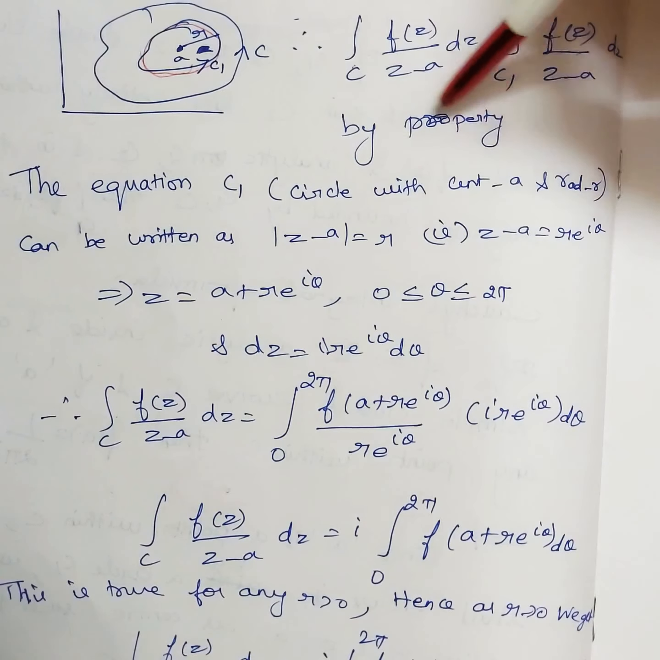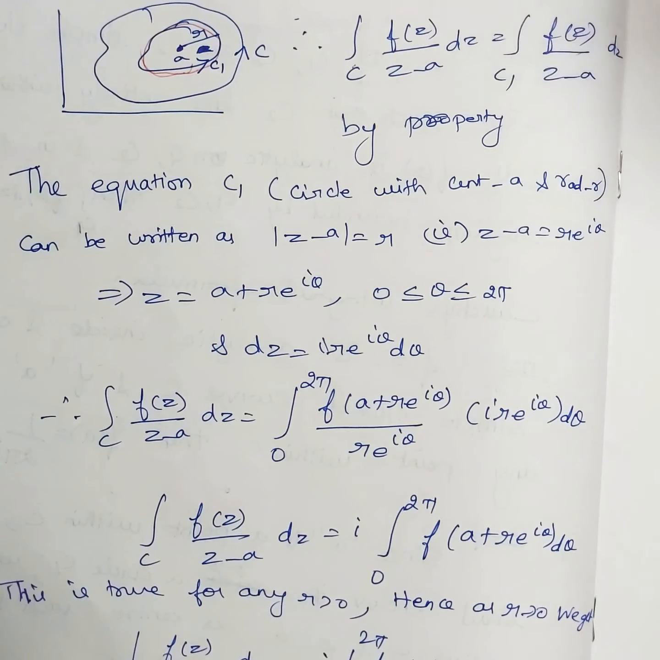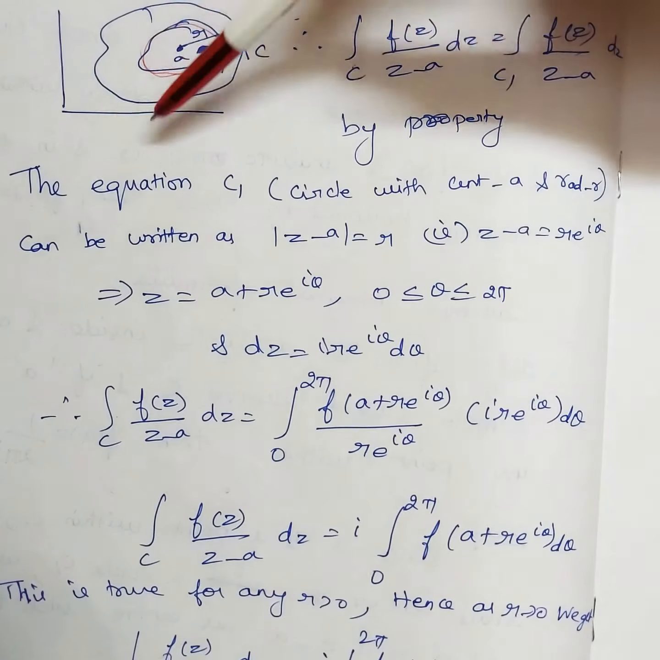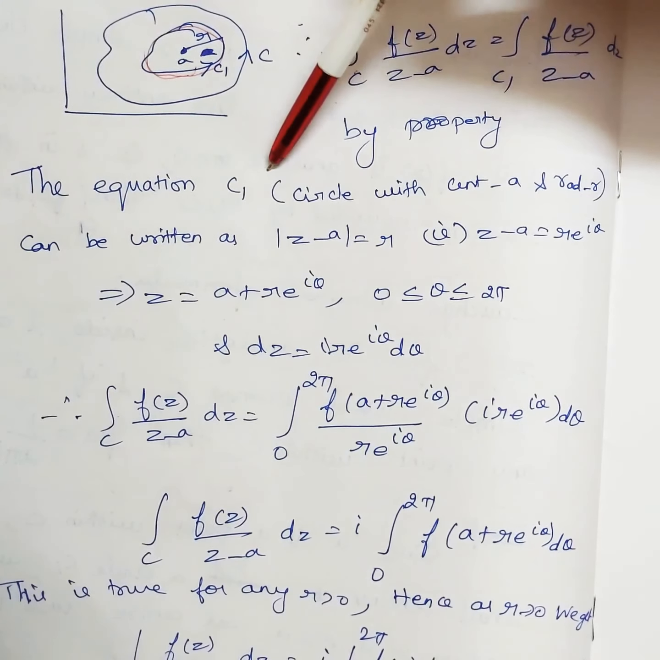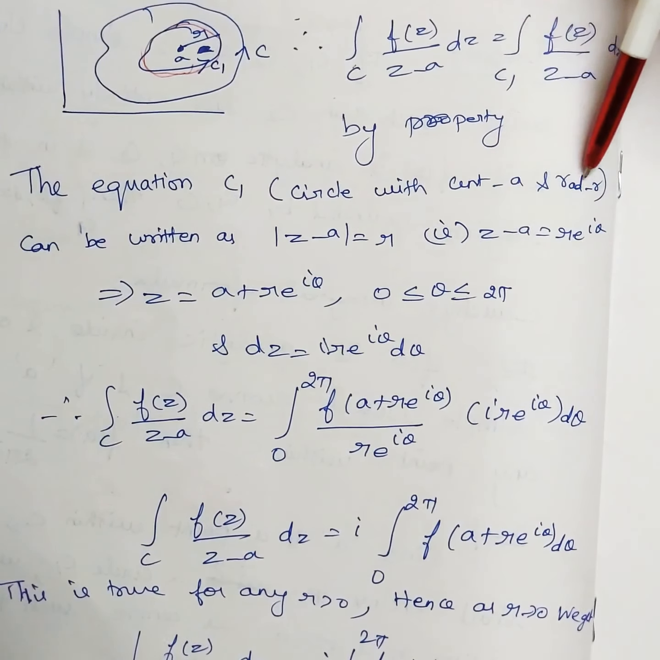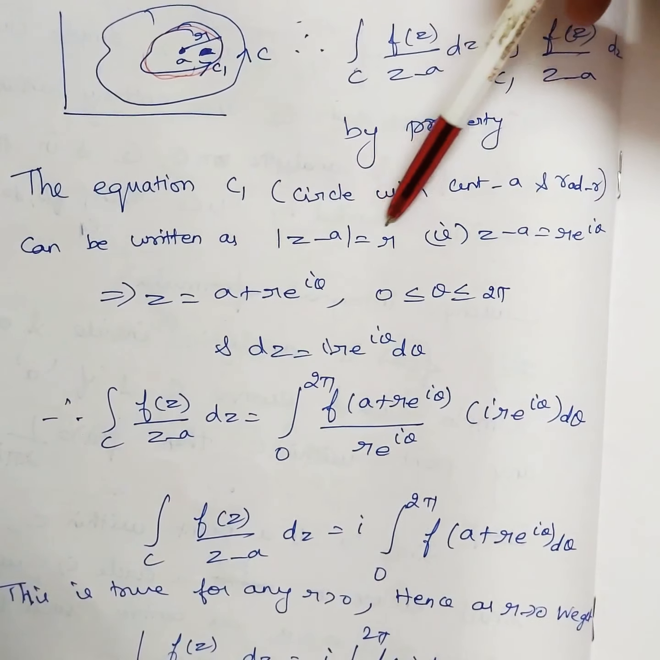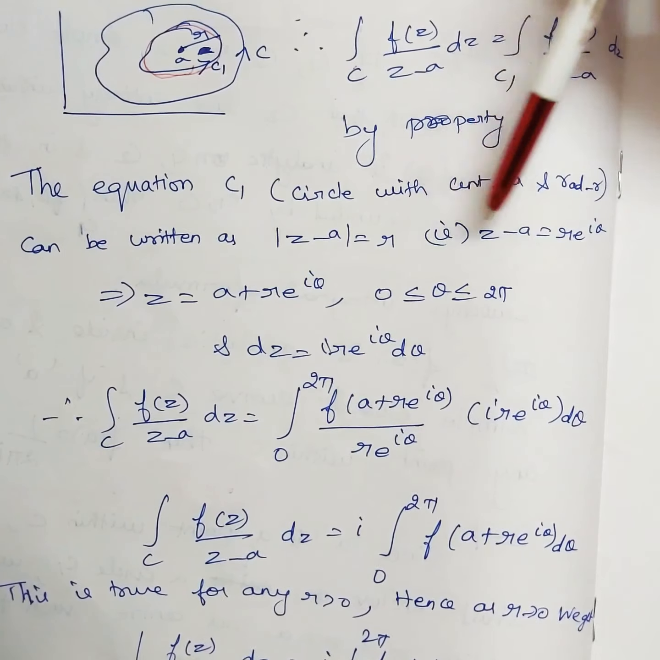So you have to mention the property using Cauchy's theorem and the statement of the property. Now the equation C1 is nothing but a circle with center a and radius r. So what is the equation of a circle? We'll write mod z minus a is equal to r. So what does it mean by that?